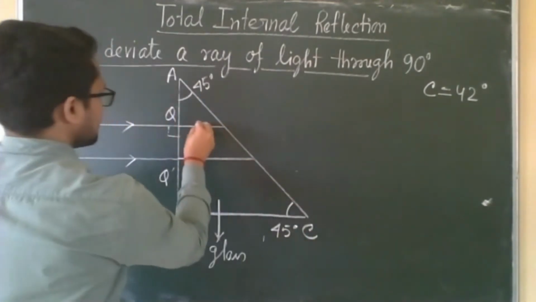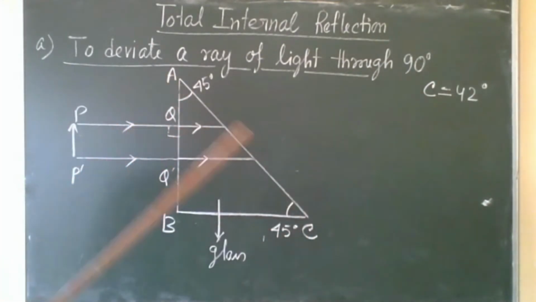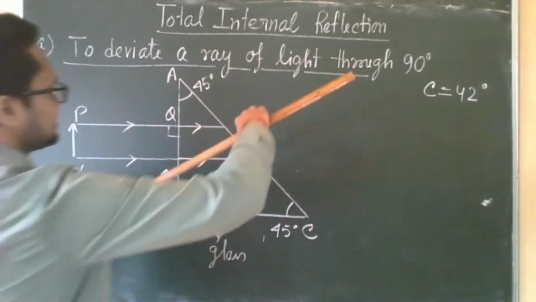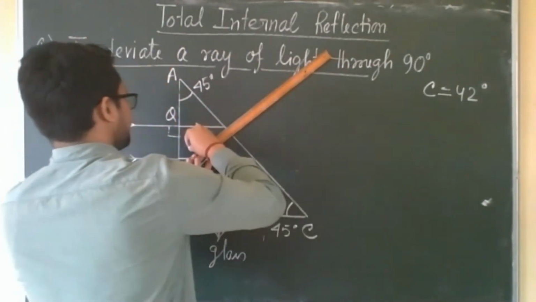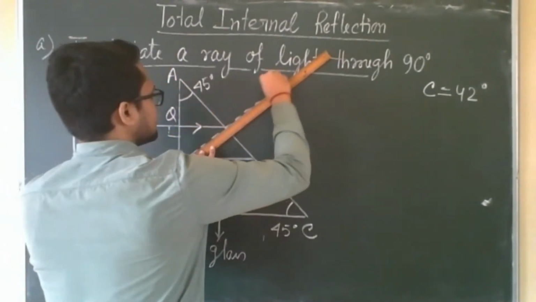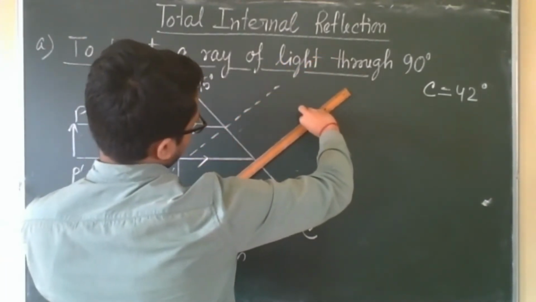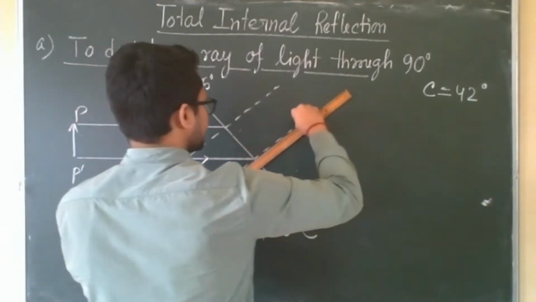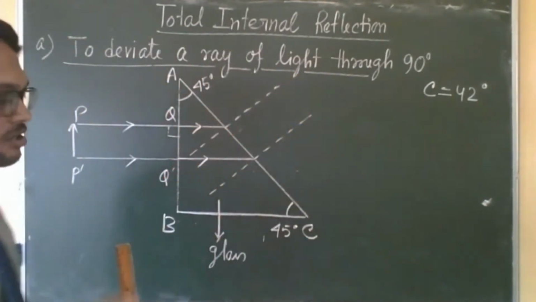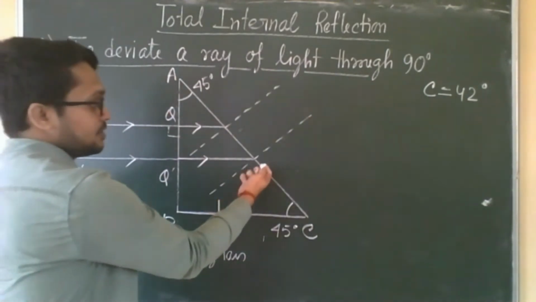Okay, now when it is incident on the surface AC, draw the normal on the surface AC. This is one normal, and this is another normal. Now find the angle of incidence, because what will happen here we don't know.